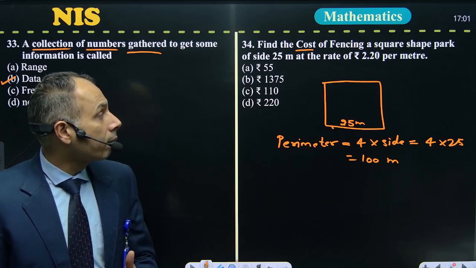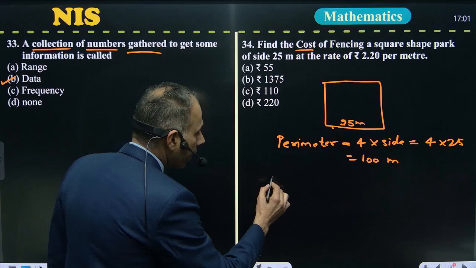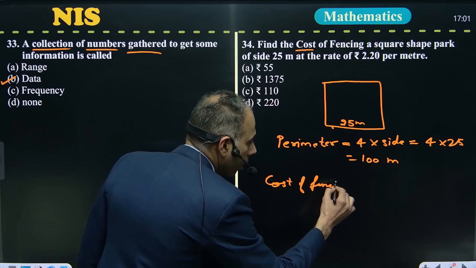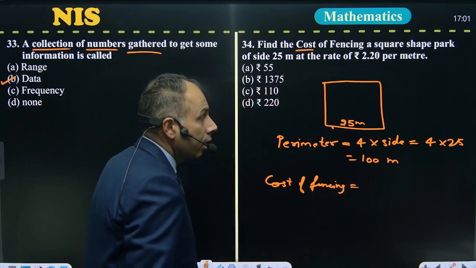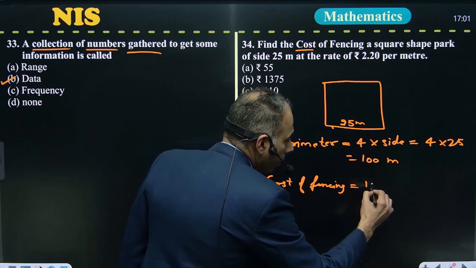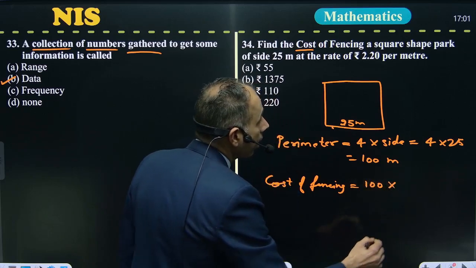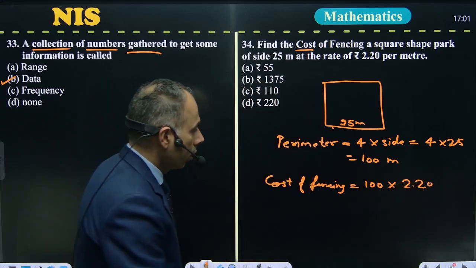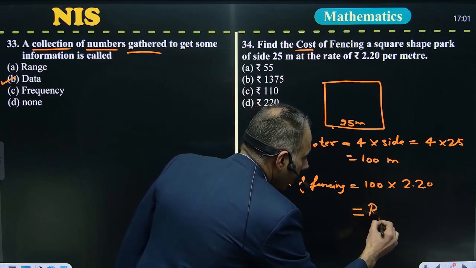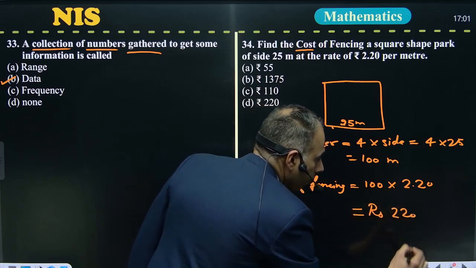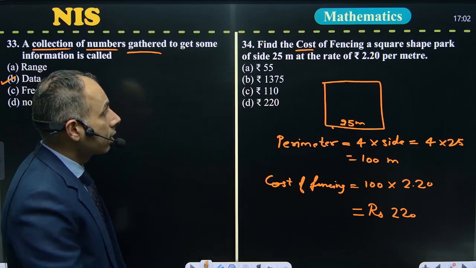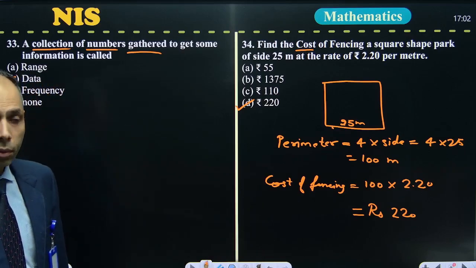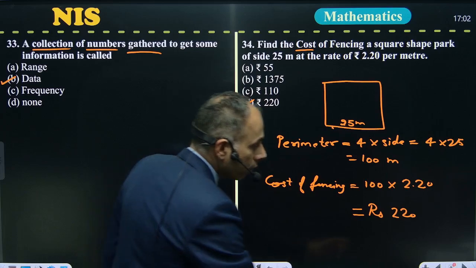Now we have to determine the cost. Cost of fencing will be equal to perimeter multiply its rate, that is 2.20 per meter. So the cost of fencing will be 220. So the answer of this is option D, 220. Fine. Now let's move to the next question.